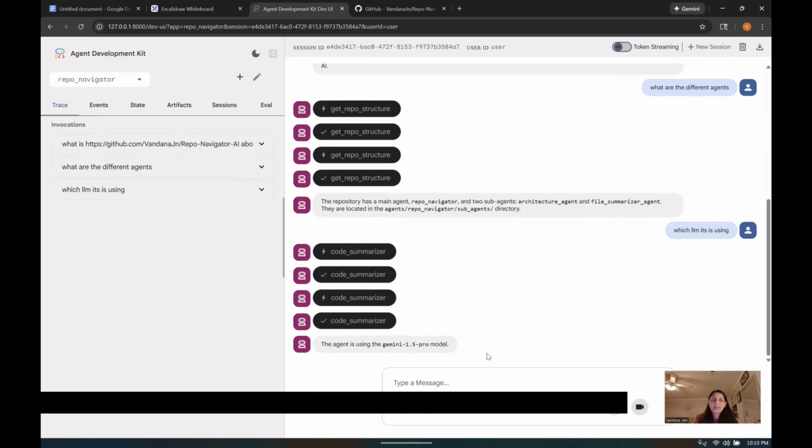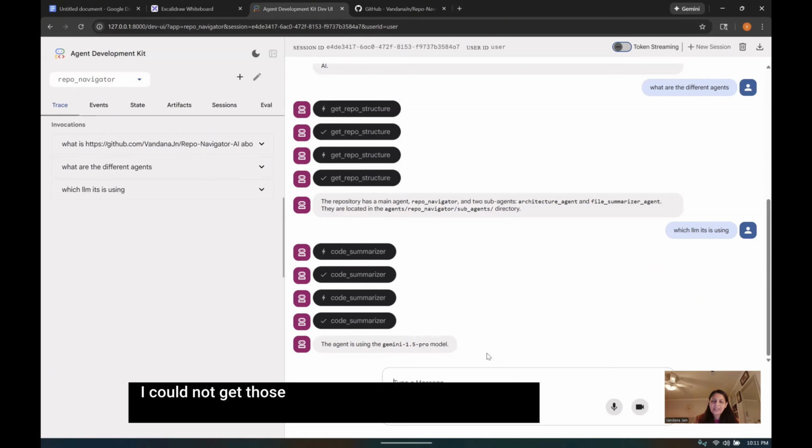Right now I'm using the Python library to access GitHub, but I do have a branch where I'm using the GitHub MCP server. I could not get the evaluation and integration tests to pass, so I decided that I can handle that a little later.